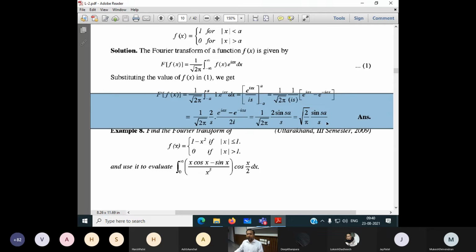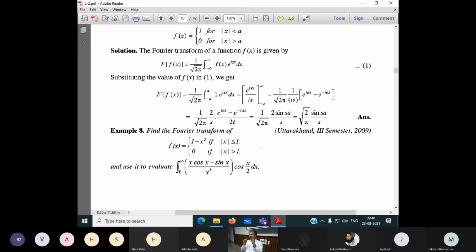Look here. After doing the transformation, f of x becomes capital F of s. Some books write it in terms of frequency omega; this book has written it in terms of s. So don't get confused, it should be in terms of frequency. The time domain transforms to the frequency domain when I do the Fourier transform. This is the one example we have completed.